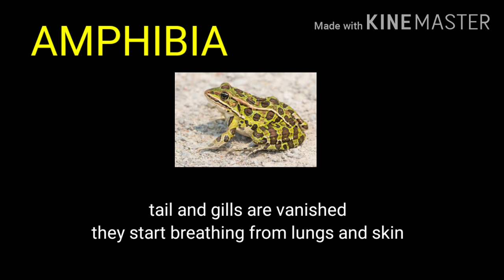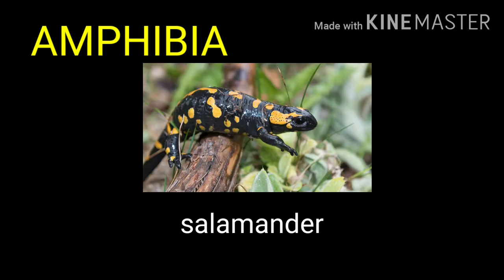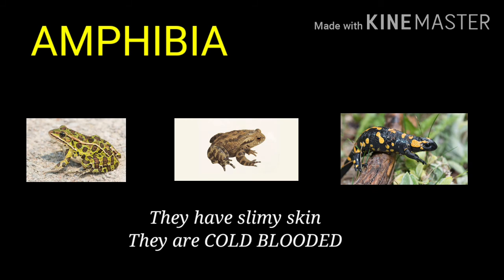At that time, they start to breathe through the skin and lungs. Except salamanders. A salamander has a tail and looks like a lizard. All the amphibians are naked, meaning their body is not covered with scales. They have slimy skin. Like Pisces, amphibians also are cold-blooded. As I told you, they can change their body temperature according to the temperature of their surroundings.